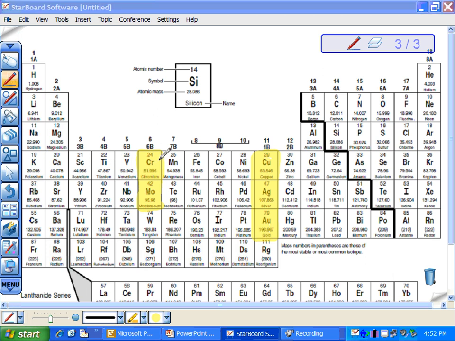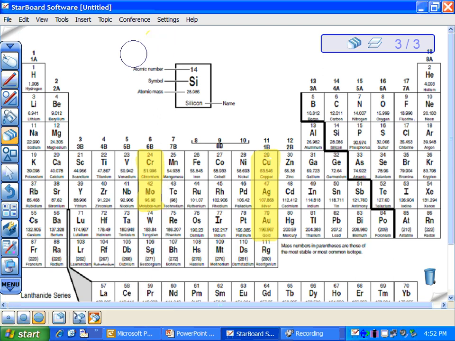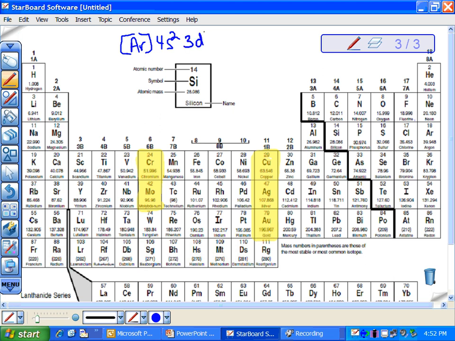So I'm going to do chromium. I'm actually going to do chromium the shortcut way. I would back up to argon, and we would go forward. This would be 4s2, we would think, and 3d4. This is what we think he is. He's really not that. We're going to talk about what he's not.